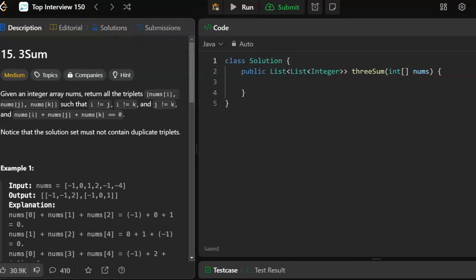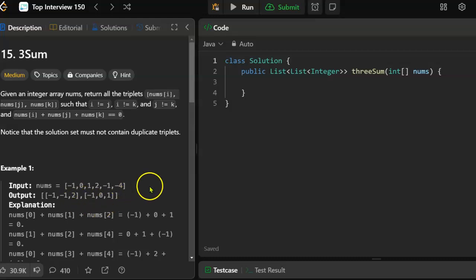Actually, before we try to solve it, let me mention a kind of obvious approach to this that is not gonna work for us. I mean, it'll work, but it's gonna exceed the time constraints. So why don't we just look at every triplet?